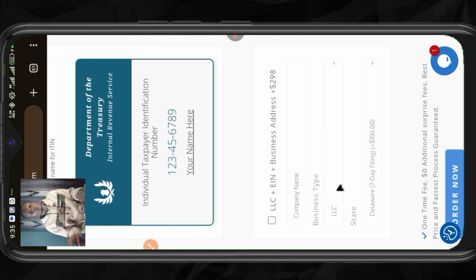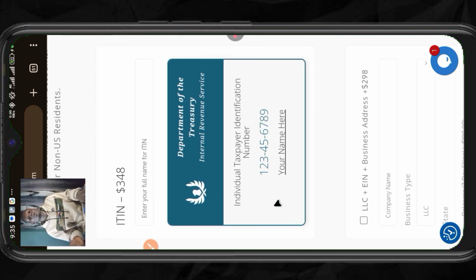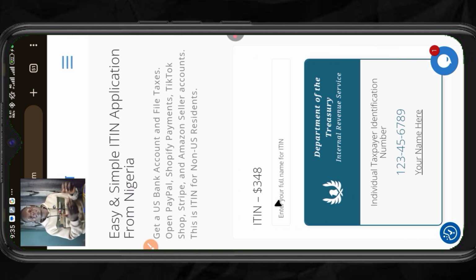Once you have it, you just put the business type you want, the state where you are from, then you click on order now. Another thing about this website is that it is the fastest. In less than 48 hours, you will get your ITIN. And if you also want them to help you create your PayPal account, you can ask them to create your PayPal account for you for free. Once you have paid to get the ITIN, then you can get your PayPal account for free.